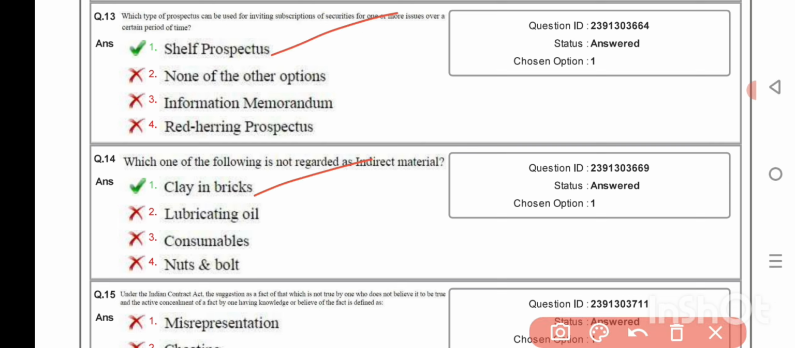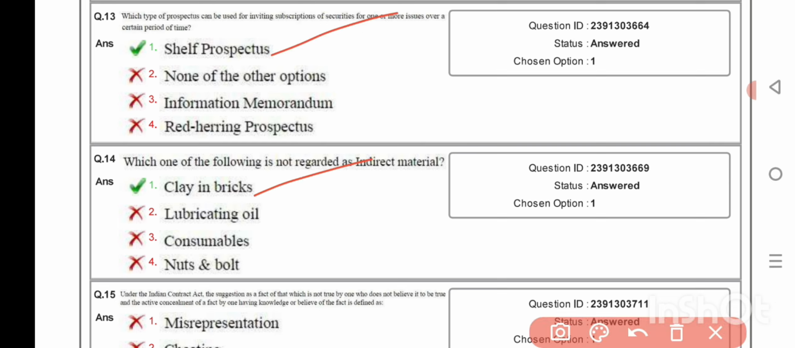What does ERP stand for? Enterprise Resource Planning. According to Companies Act 2013, one-person company will always be formed as private company. Salary or wages under Bonus Act includes food allowance.